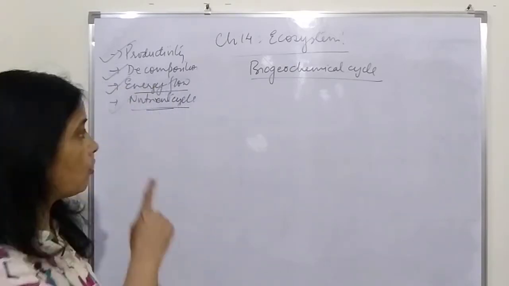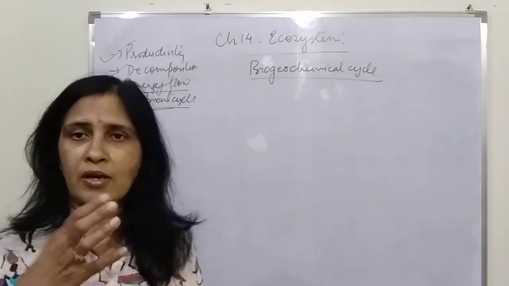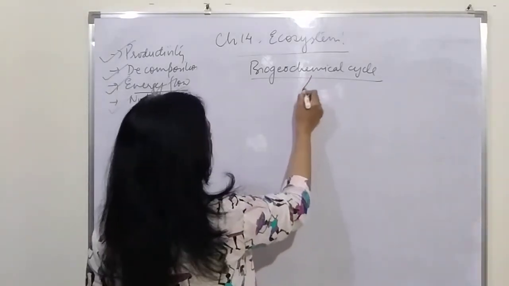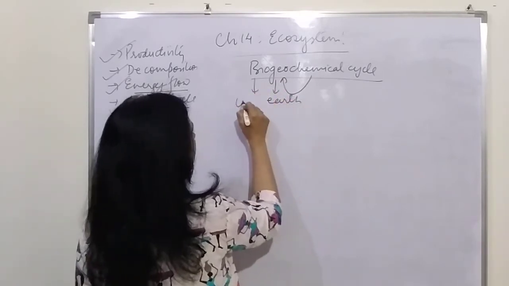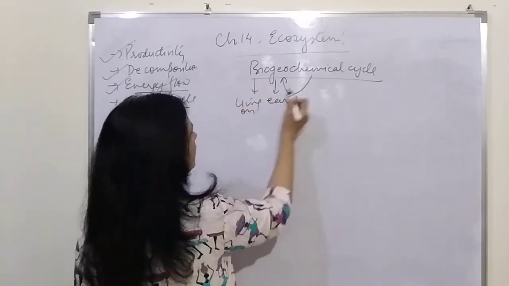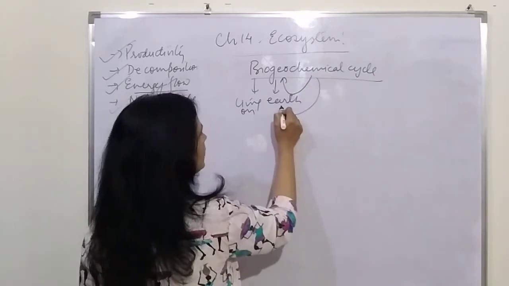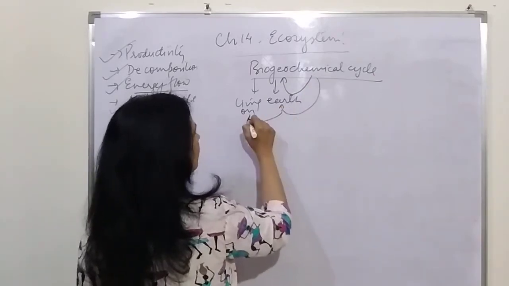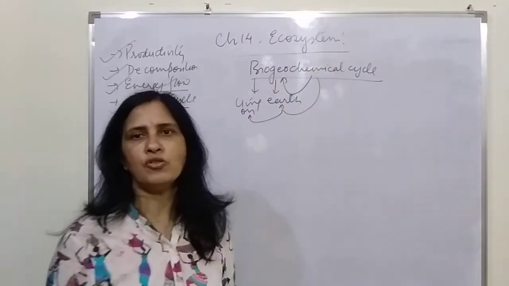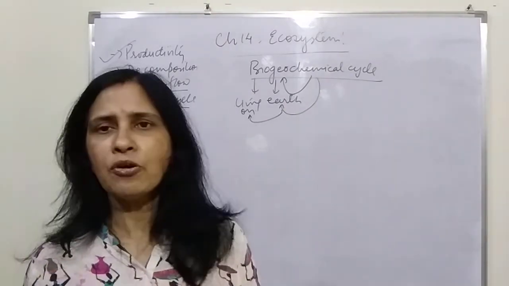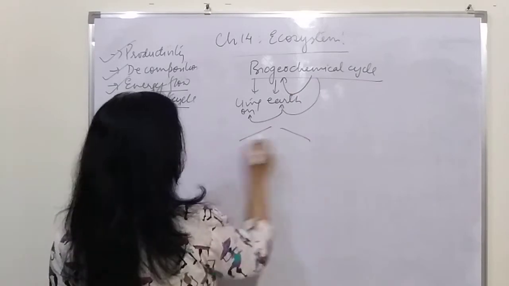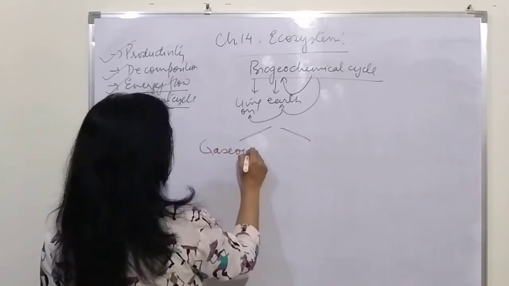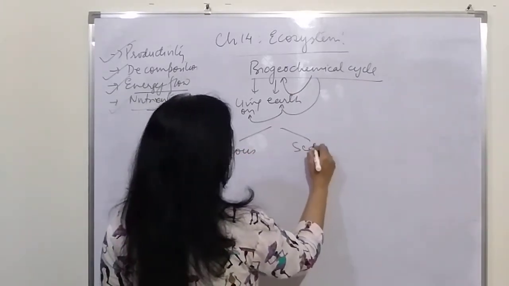We also call it the biogeochemical cycle because there is movement of chemicals between the geo, which is earth, and bio, which is living organisms. So there is movement of chemicals between the earth and the living organisms. Categorically, there are two types of biogeochemical cycle. One is called the gaseous cycle and the other is called the sedimentary cycle.